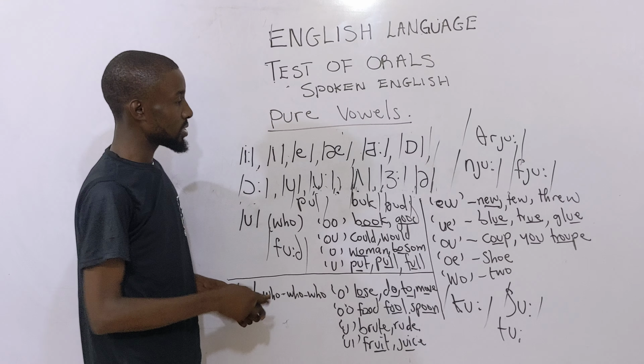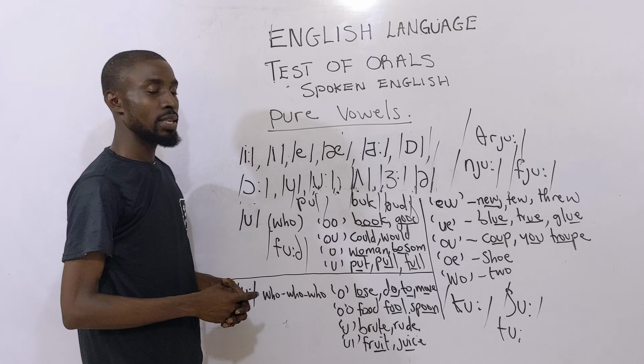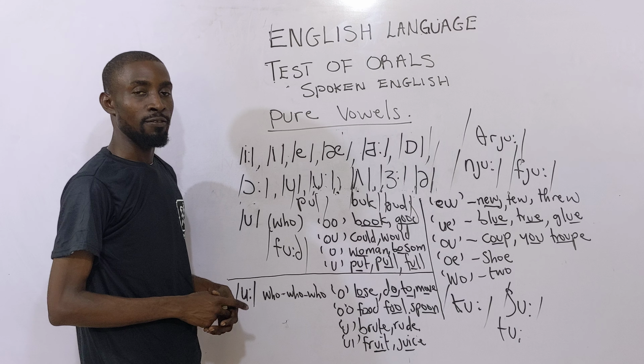So that's that for vowels number 8 and 9, so that in our next class we look at the other vowels.